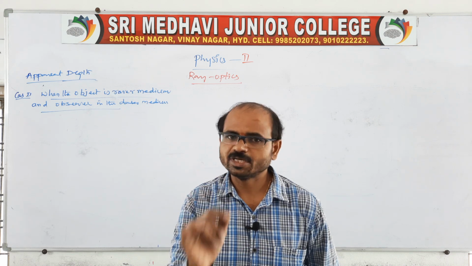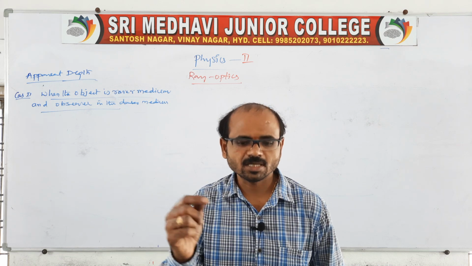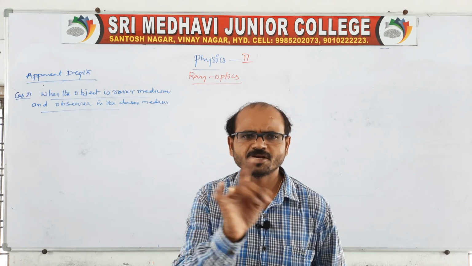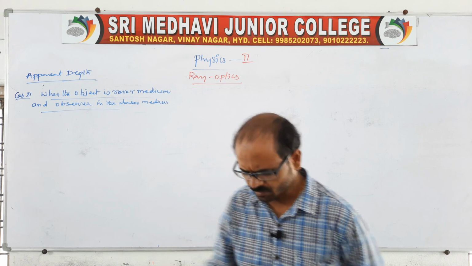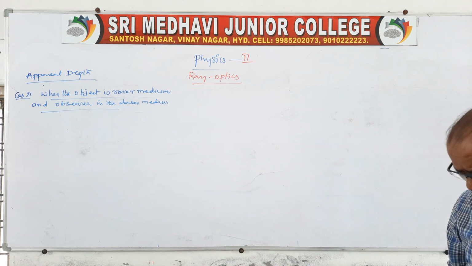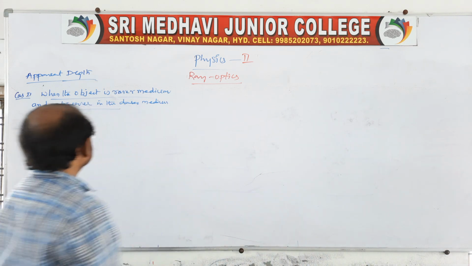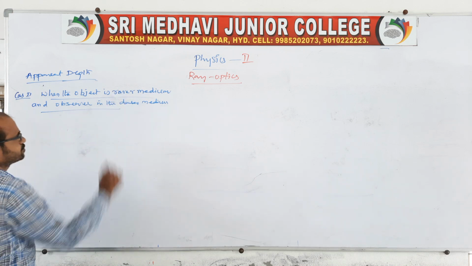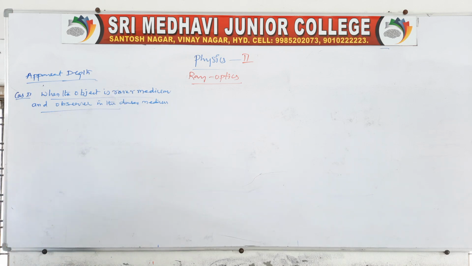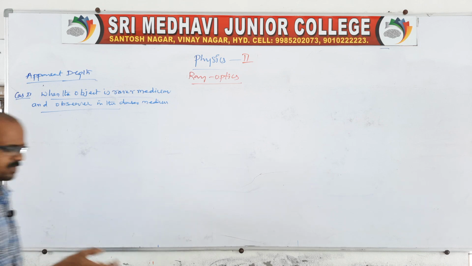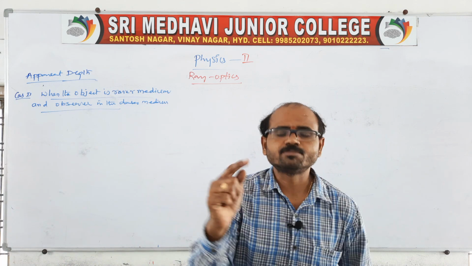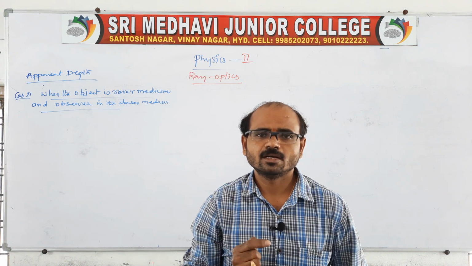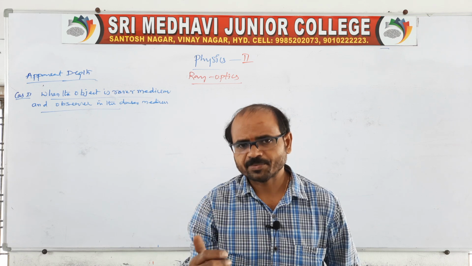In that case we calculated both the apparent depth as well as the apparent shift, and we also finished one problem. Now in apparent depth, another second case is there, that is when the object is in the rarer medium and the observer in the denser medium. Suppose the observer is in the denser medium but the object is in the rarer medium, then what will happen?